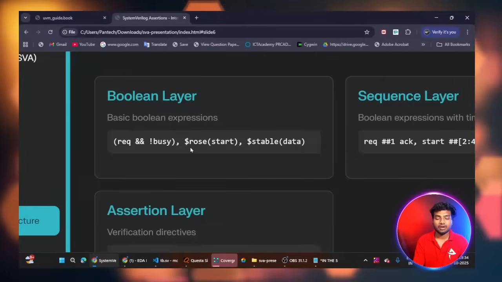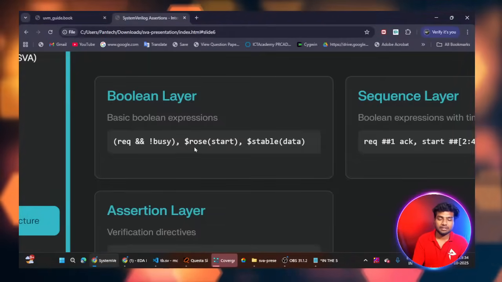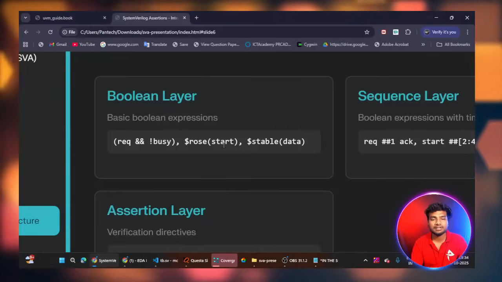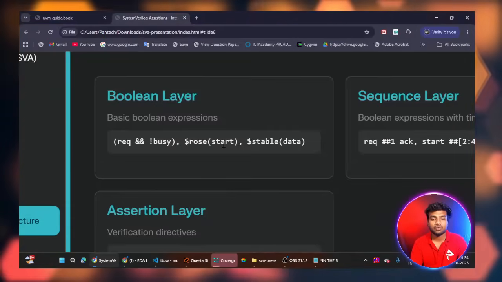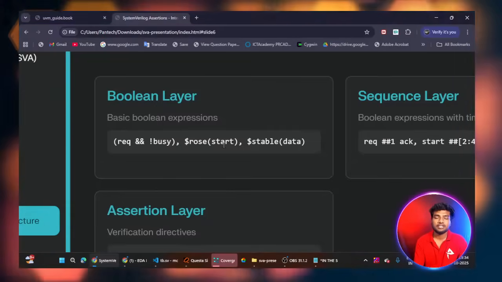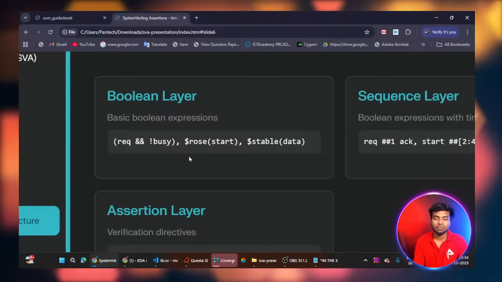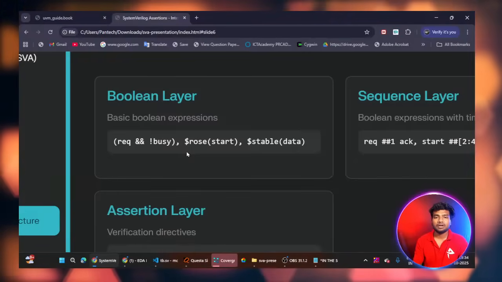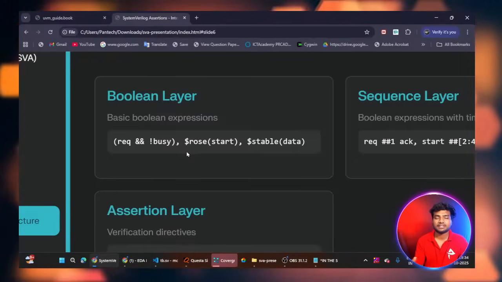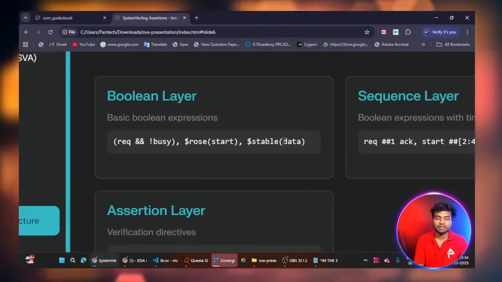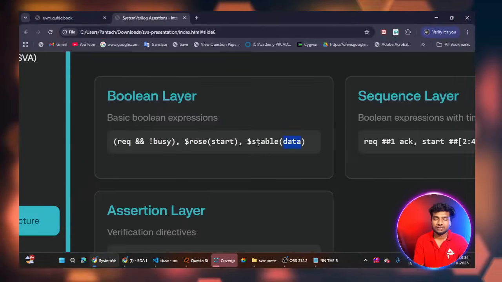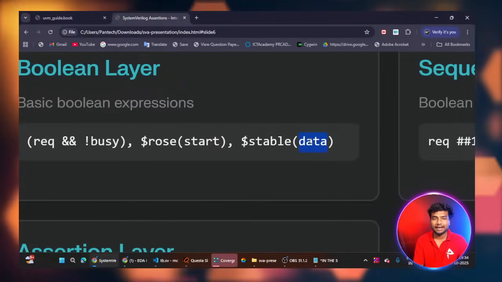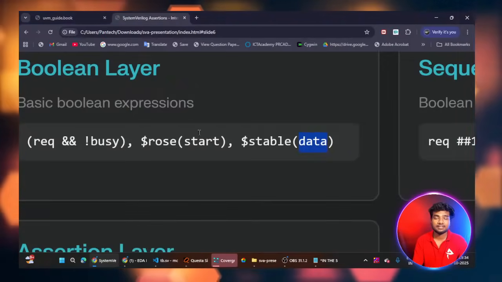$rose, for example on the start signal, means the signal is changing from 0 to 1. If that happens, we can say my assertion has passed. Okay, $stable, this is one signal. This is the syntax for the boolean layer. $stable is a keyword, and data is a signal name. Here, start is a signal name.